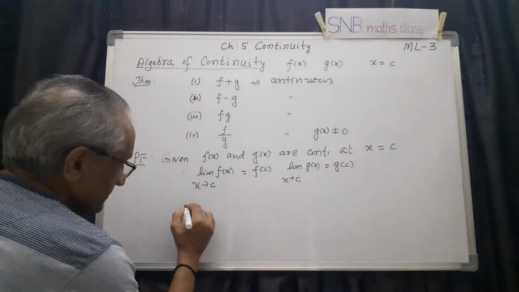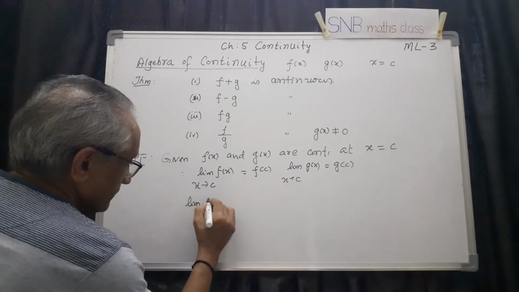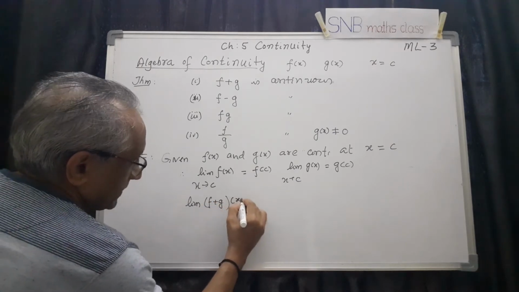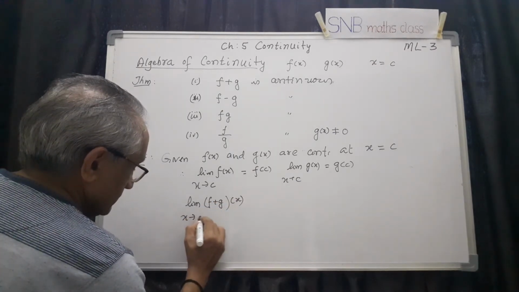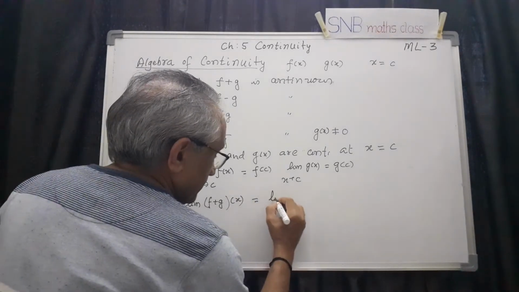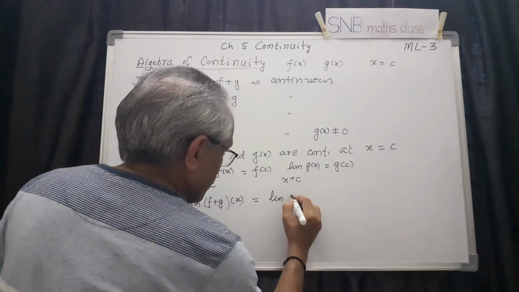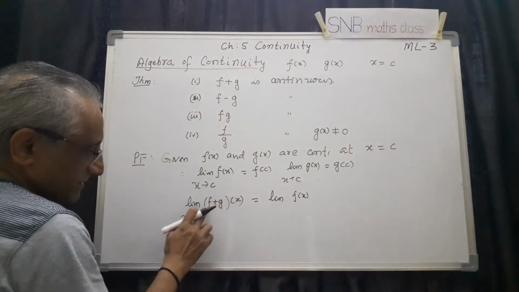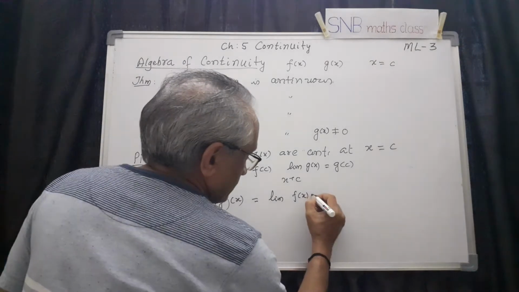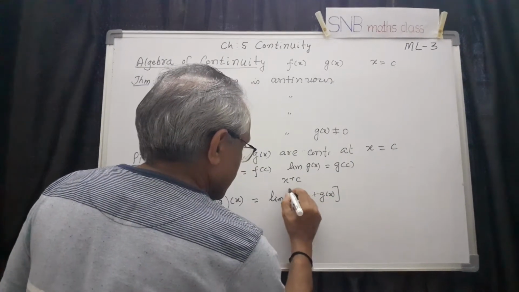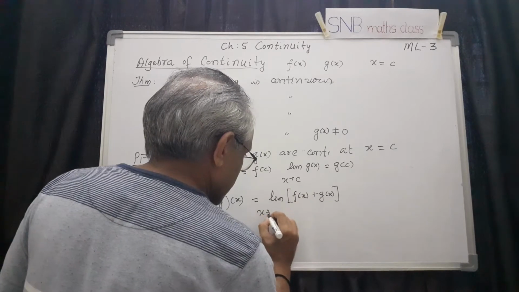Therefore what we do is, limit of f plus g of x as x tends to c, we shall find this equal to limit of f of x plus g of x, of course then we have to put a bracket here, as x tends to c.